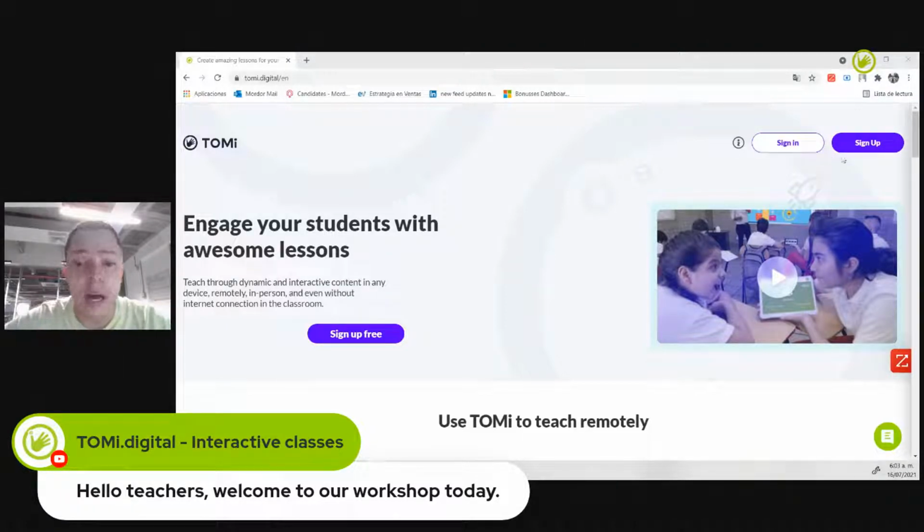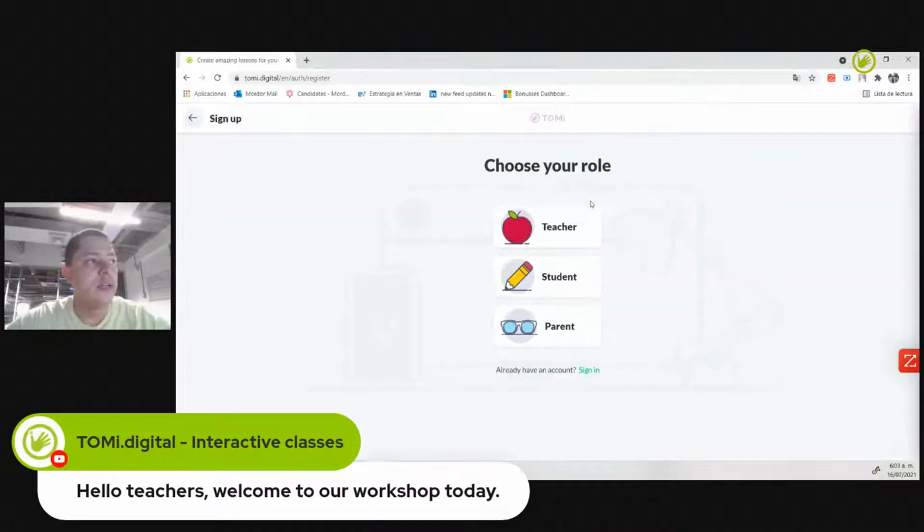The sign up button is if you don't have previous experience, or this is the first time you're going to work with the TOMi Digital platform, you'll have to sign up in order to create your credentials, in order to get back a PIN number that will allow you to access all the features of TOMi Digital.